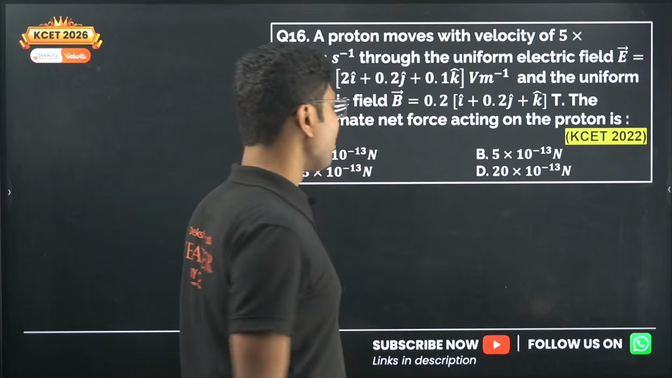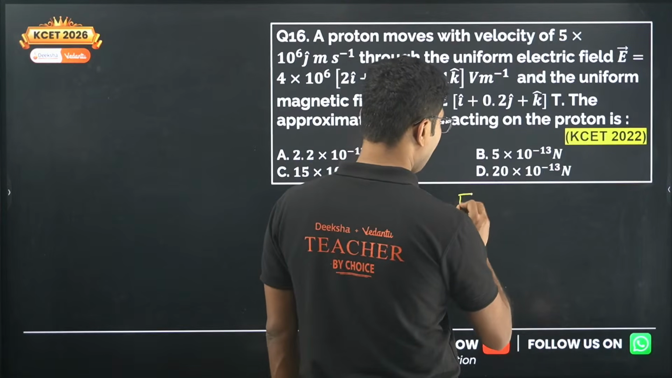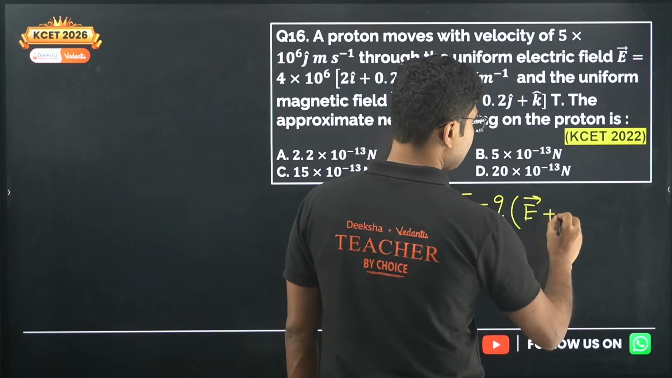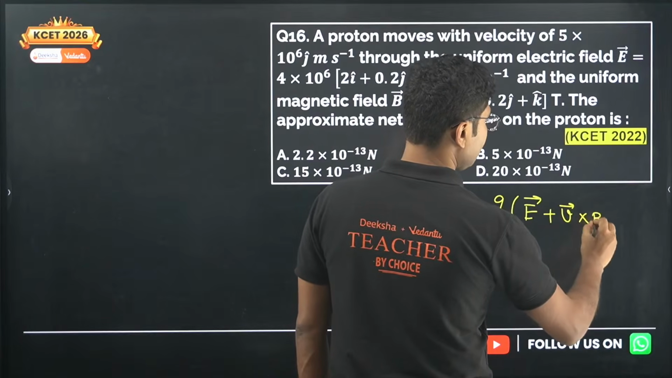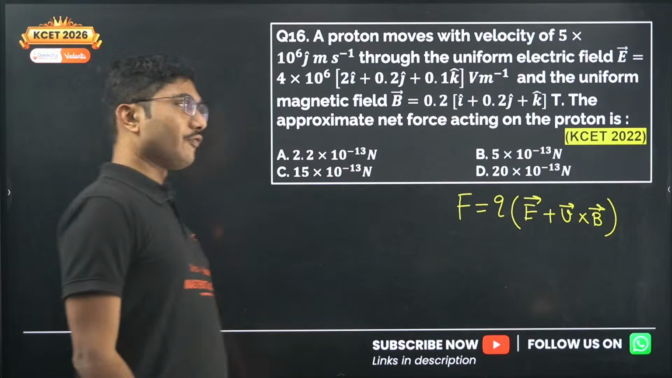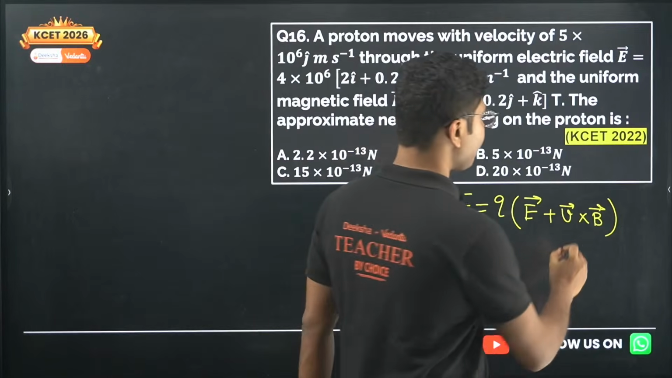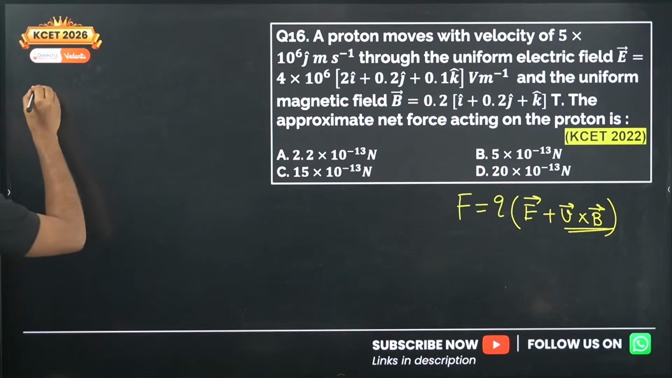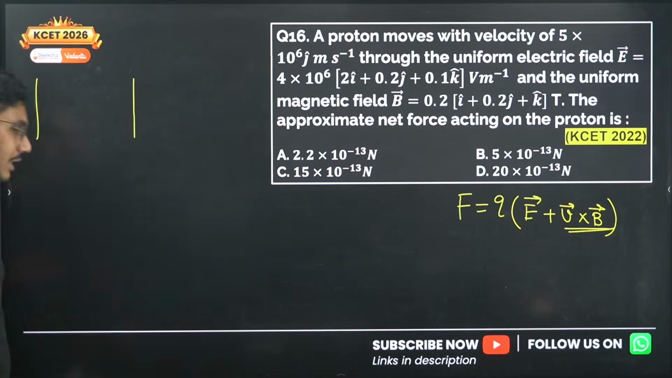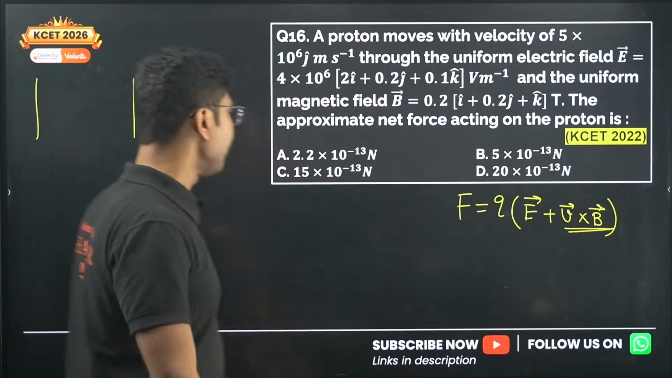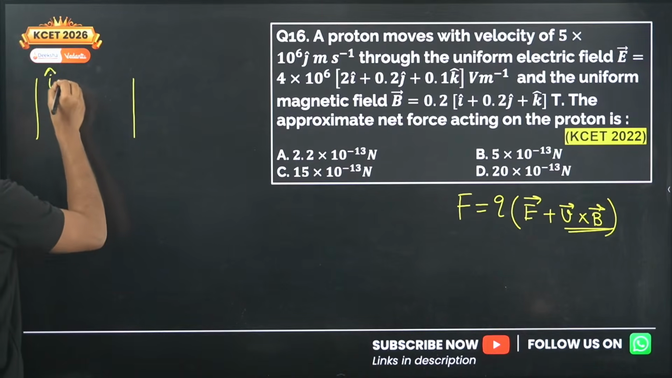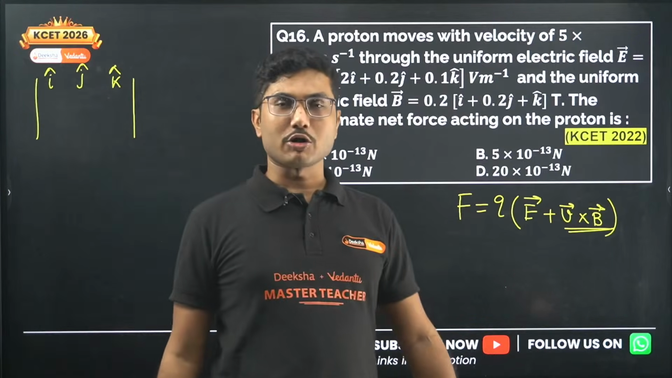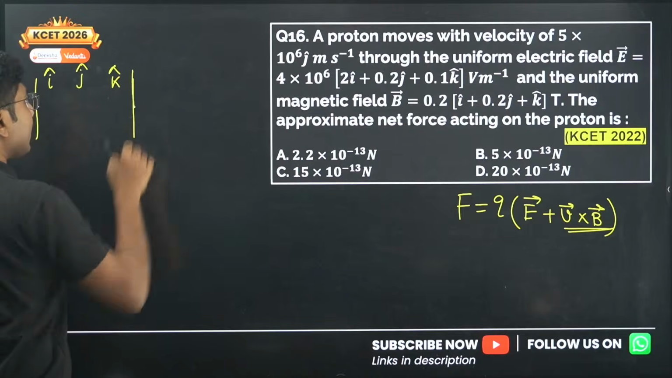So for that, what formula will we be using? We will be using the formula of Lorentz force, which is given by Q into E plus V cross B. Everything is given in coordinate form. So if you are trying to solve it, first you have to solve V cross B. The cross product that we are going to use today is your favorite determinant method. So V cross B we are trying to find first. Okay, so i cap, j cap, k cap. I hope you are familiar with the cross product of two vectors, right?